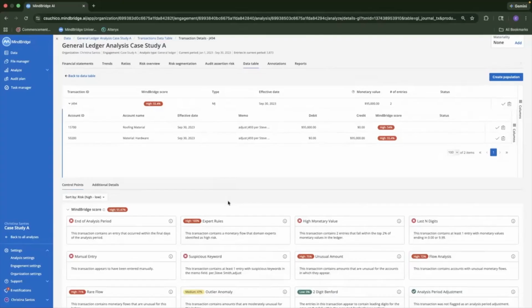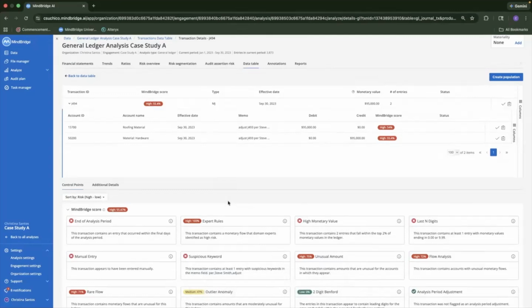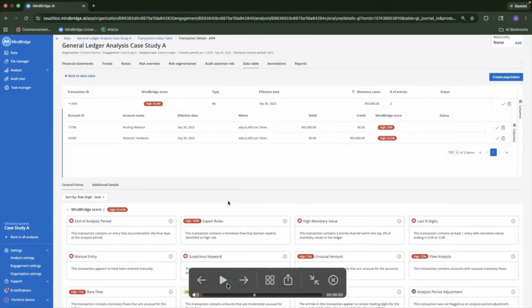$132,470.80. And then it was adjusted by Steve Smith manually on September 30th, 2023 to $95,000, creating a difference of $37,470.80. So we are seeing quite a decrease in both those transactions without a reason why. It just says an adjust for Steve Smith.